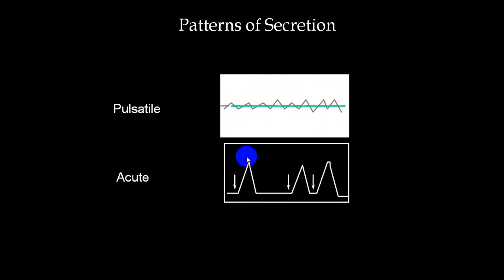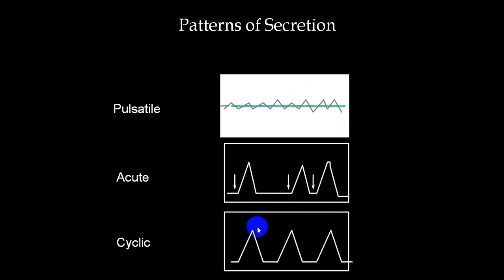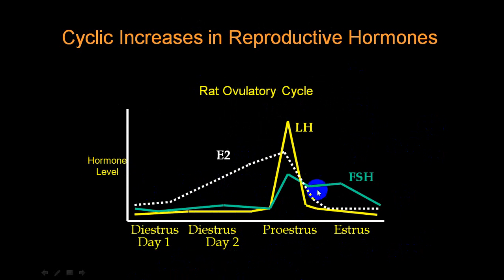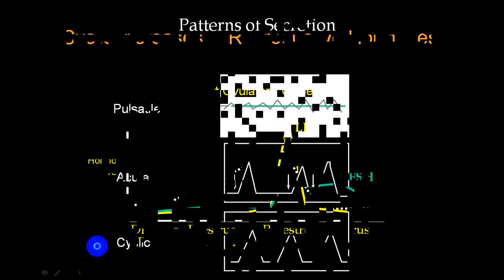This is acute: a sharp increase, then there are no further secretions. And cyclical secretions occur at regular intervals. You can see this interval changing. And this is the classical example: FSH, LH, estrogen, etc. are classical examples of cyclical secretions.